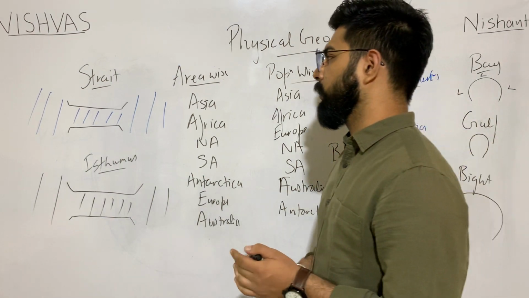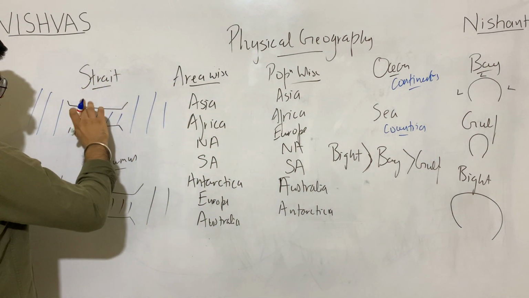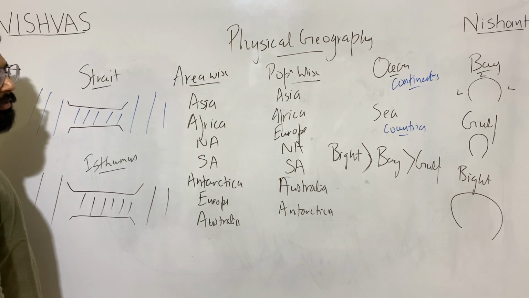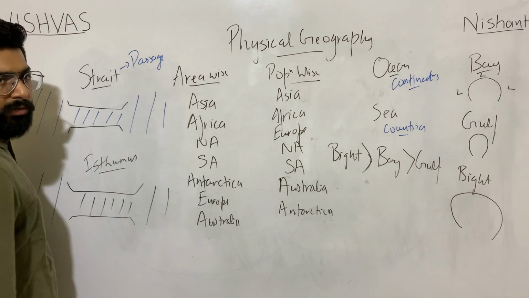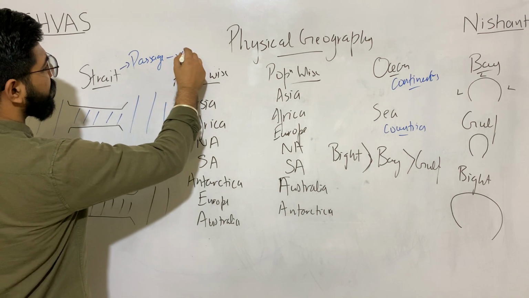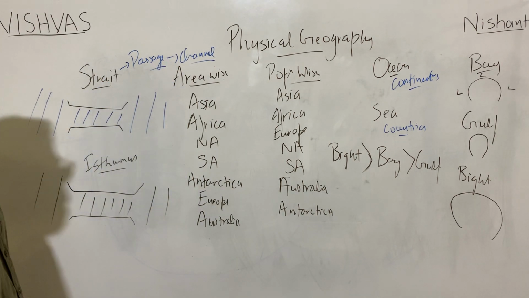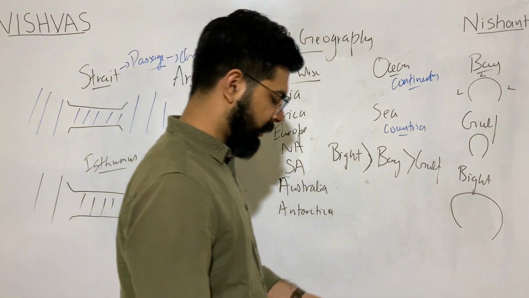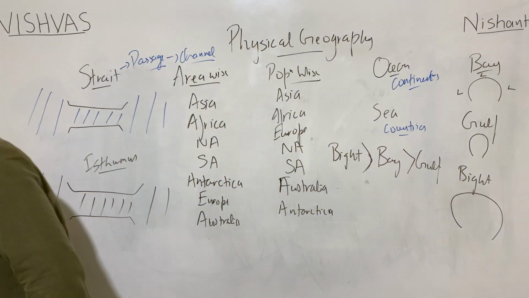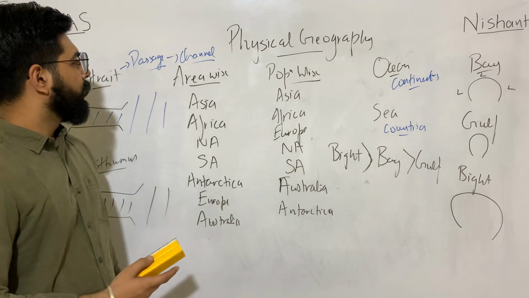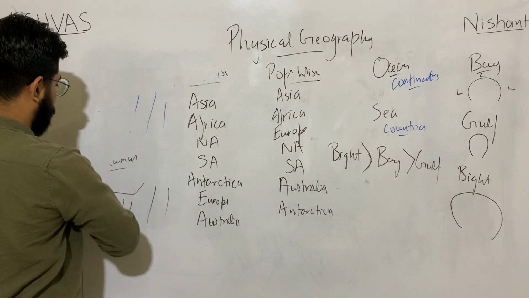Now if you broaden the strait, it will become passage, and if we broaden this passage, it will become channel. So these are some of the terminologies which we come across while observing the world map.